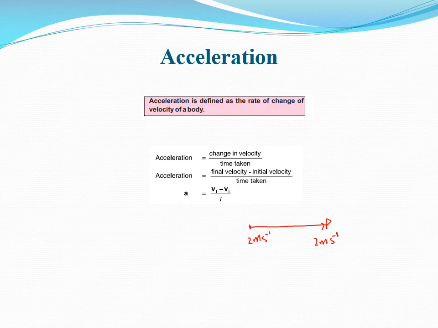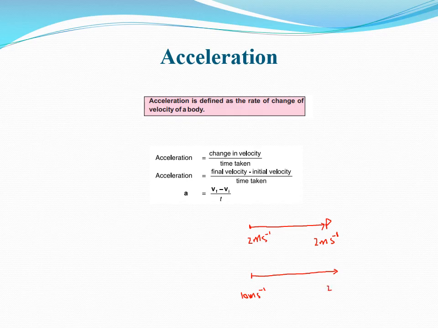So what is the basic condition for acceleration? If the velocity of the body changes. For example, again make an example. Suppose here the body is having velocity 10 meter per second and it is moving along a straight path, and the second point of observation here, the velocity of the body may be changed.